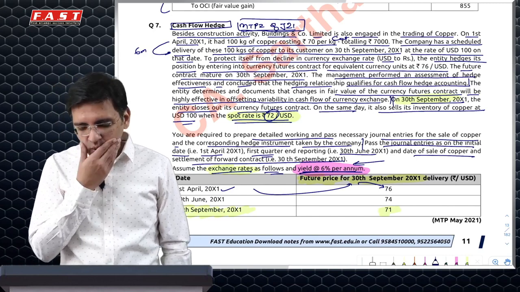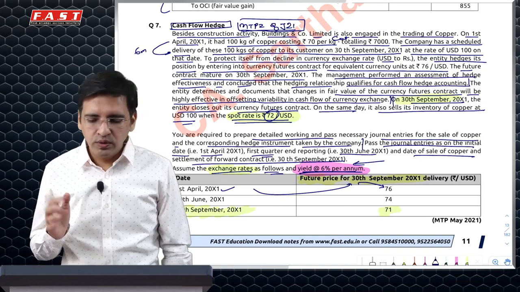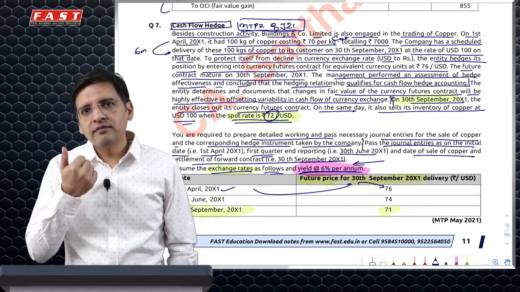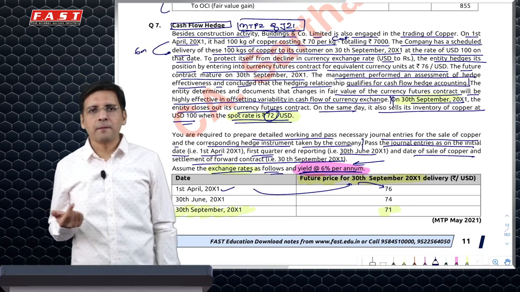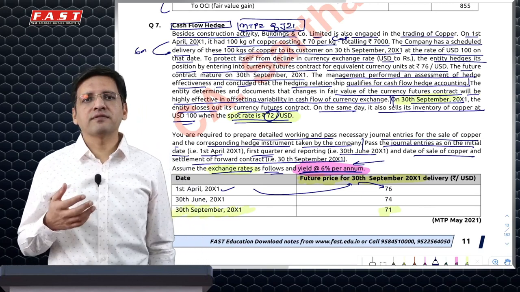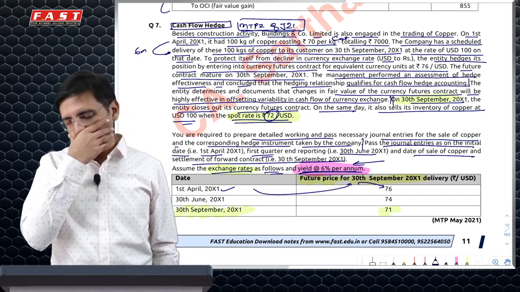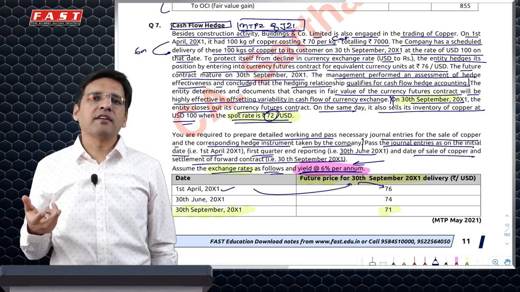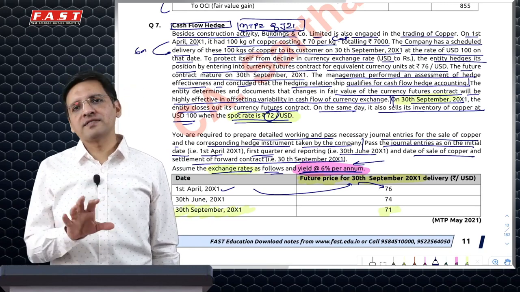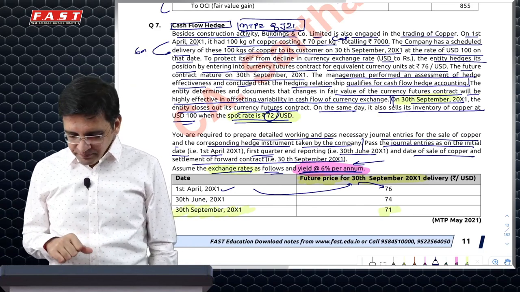Now what do I do? How do I do an accounting for this? Because this is a cash flow hedge, number one, the derivative will be accounted as a derivative except that the gain or loss will go to OCI. Number two, the transaction of sale will be recognized only when the sale actually happens as per Ind AS 115. Number three, the gain or loss on the derivative will actually go to the value of sales instead of going to P&L on the date of reclassification.